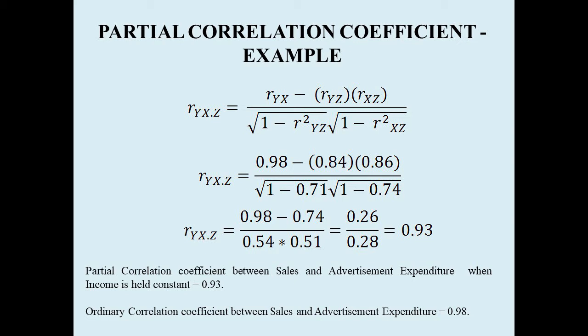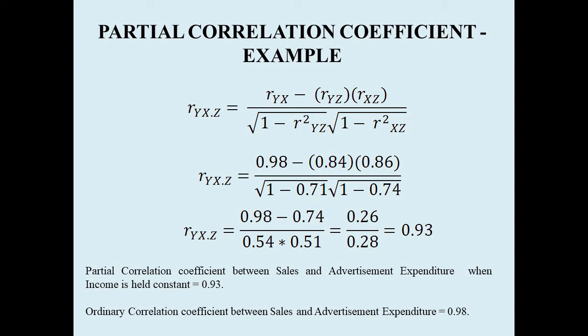Using the data, that is the correlation between the three variables, two at a time, we substitute in this formula, and then we get our partial correlation between Y and X as 0.93, whereas the ordinary correlation is 0.98.